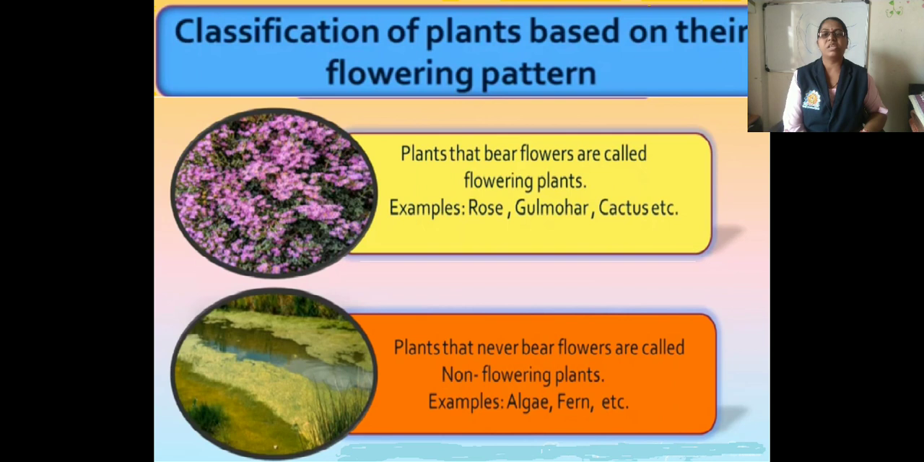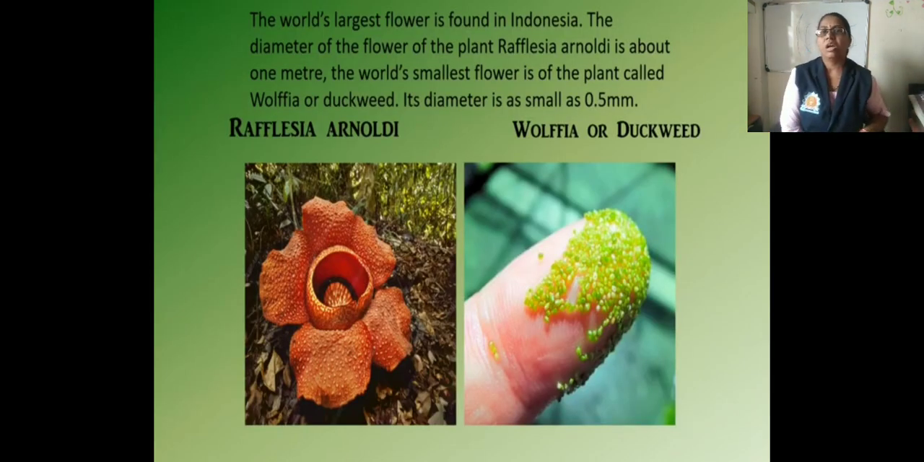Now next is classification according to their bearing of flowers. Plants that bear flowers are called flowering plants, for example, rose, gulmohar, cactus. Next, plants that never bear a flower are called non-flowering plants, that means algae, fern, etc. So this is the classification according to bearing a flower.